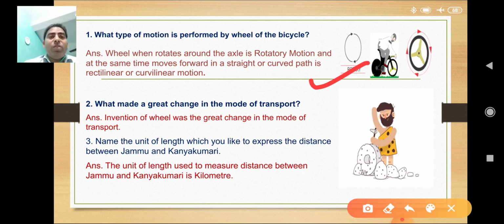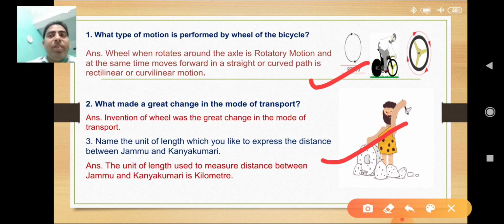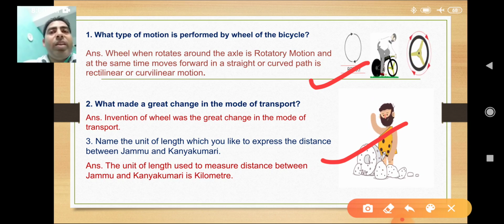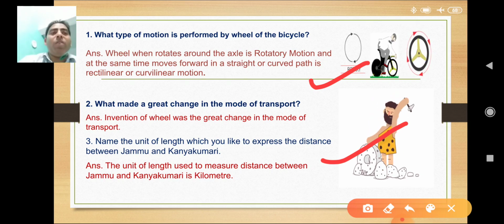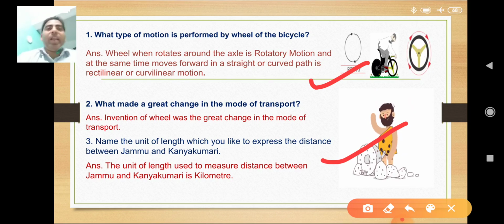Now second question is, what made a great change in the mode of transportation? As we know, we have arrived here by the hard work of our ancestors. When no means of transport were available, people traveled mainly on foot and carried luggage on their back. After domestication of animals, human beings started using animals such as horses, camels and elephants for transportation and carrying goods from one place to another.